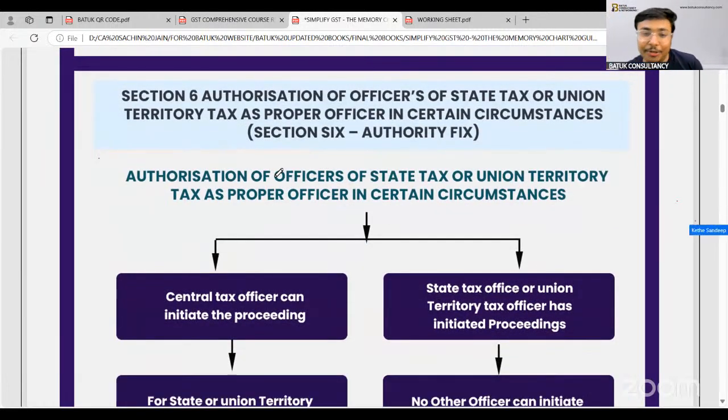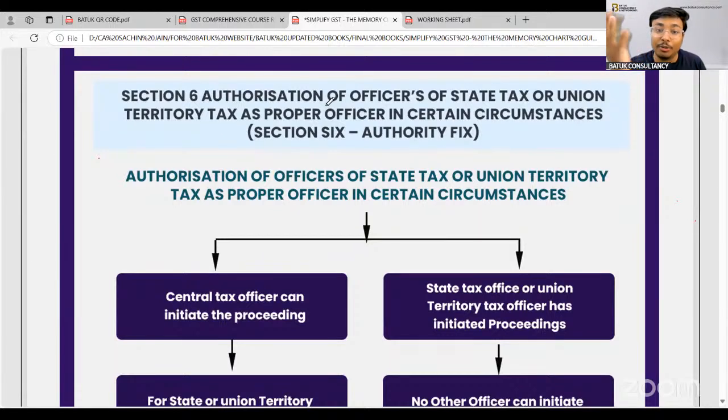When the government has introduced this GST law and given powers to the officers or appointed the officers, in such a scenario it is obvious that officers are going to initiate certain proceedings. Am I right? Officers are going to issue notices related to audit, scrutiny, assessment. So the government is going to decide the authorization of officers through this section number 6.